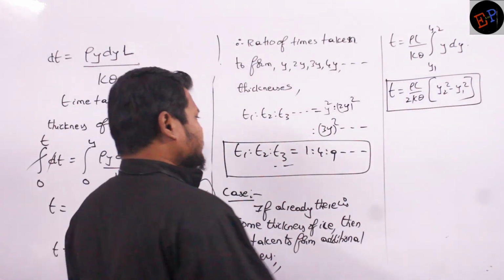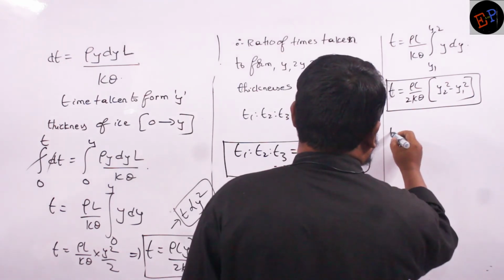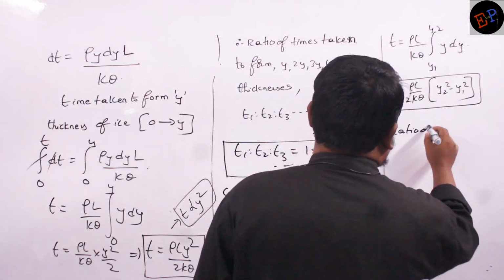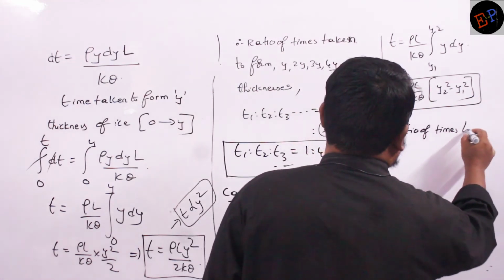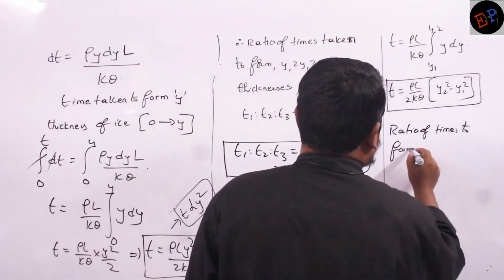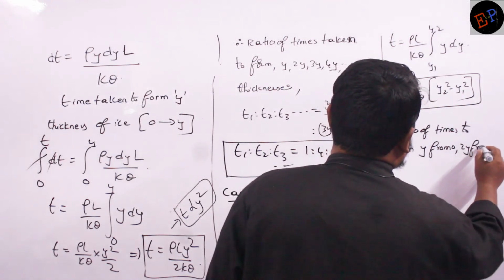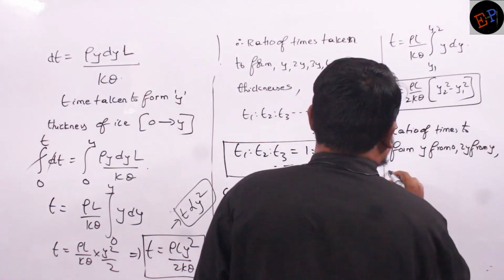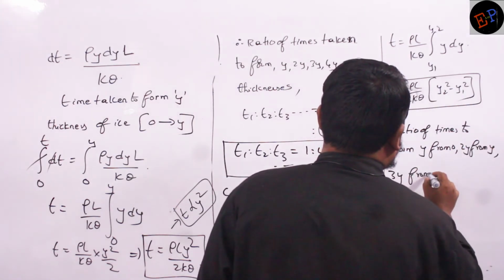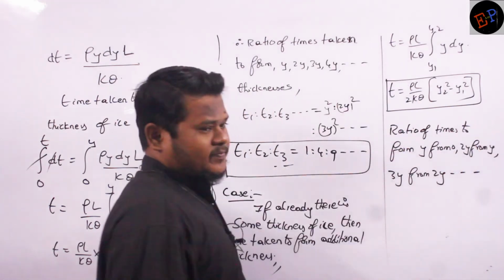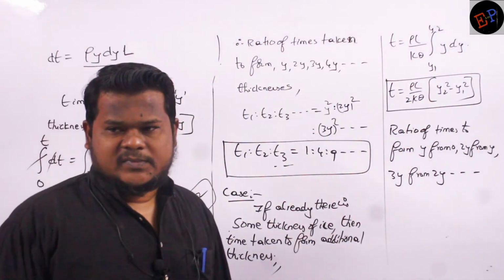Okay? Now here also, if I want to take the ratio of times to form y from 0, 2y from y, 3y from 2y, and it goes on like this. What is the meaning of this one?